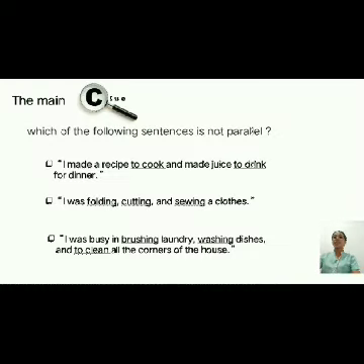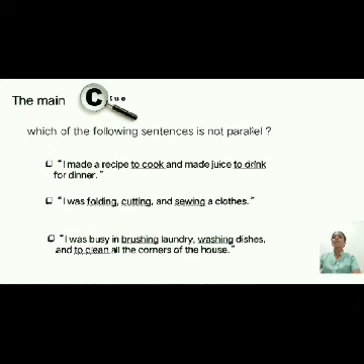Alright, so let's go back to the main clue. If you really understand now the parallel structure, and we've got the correct sentence which is not parallel, we can figure out who is the culprit in the murder case. These sentences are given by the three defendants, which are the cook, the mother, and the maid. So which of the following sentences is not parallel? What do you think, class? It was the third sentence.